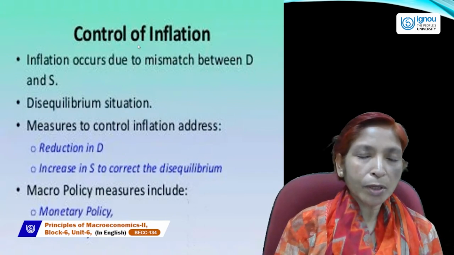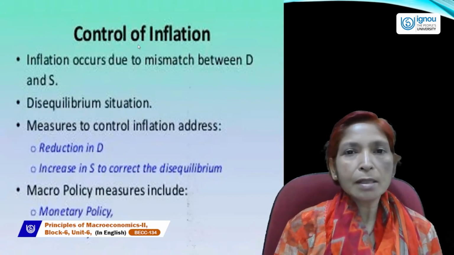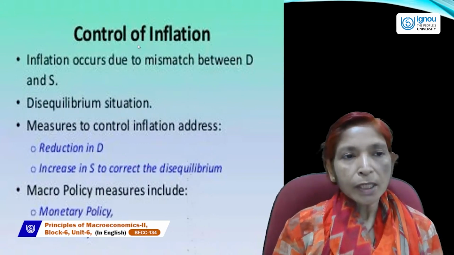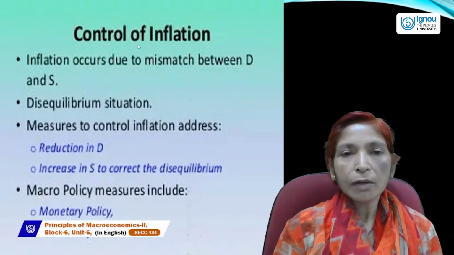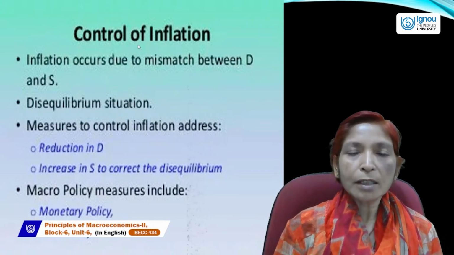These two policy tools are, one is monetary policy, other is fiscal policy. So these are two policies from which we can control inflation.